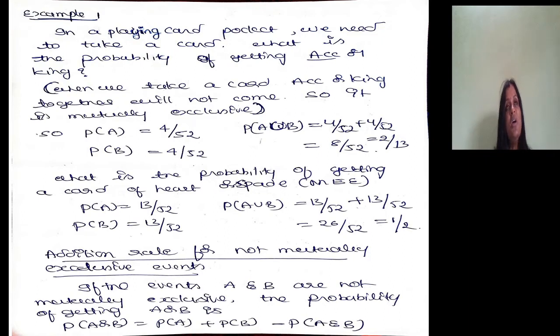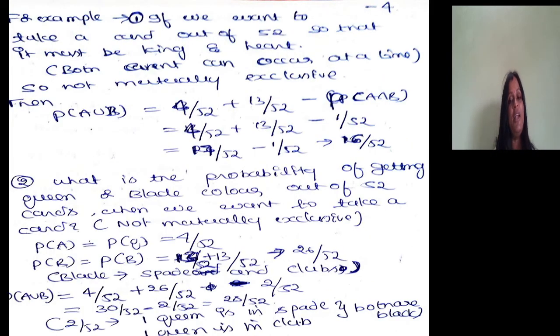In such a case, probability of A or B is equal to probability of A plus probability of B minus probability of A and B. For example, if you want to take a card out of 52 such that it must be a king and a heart, both events can occur at a time. So they are not mutually exclusive.